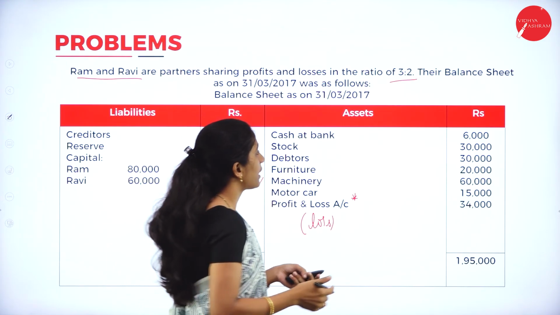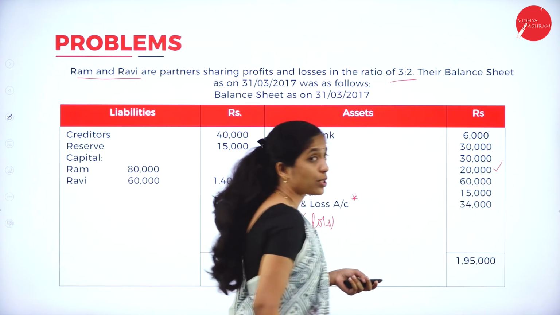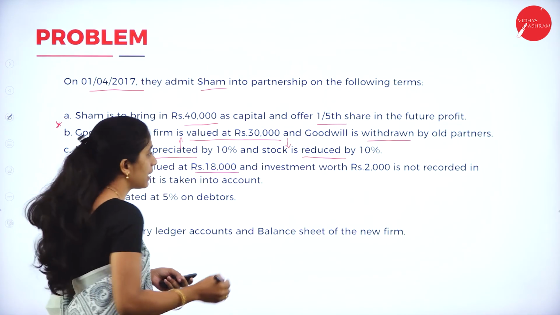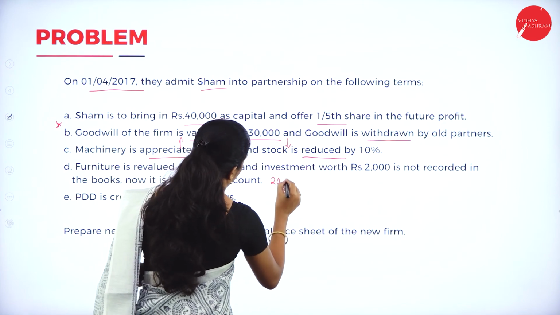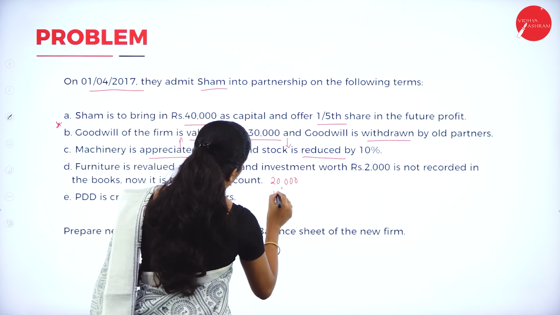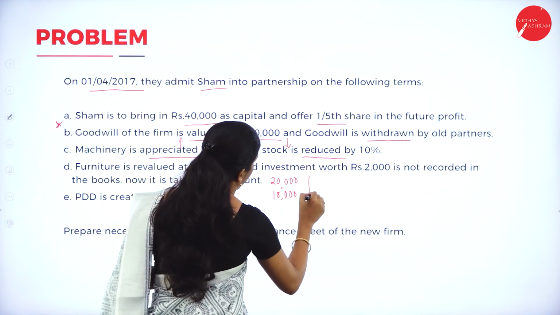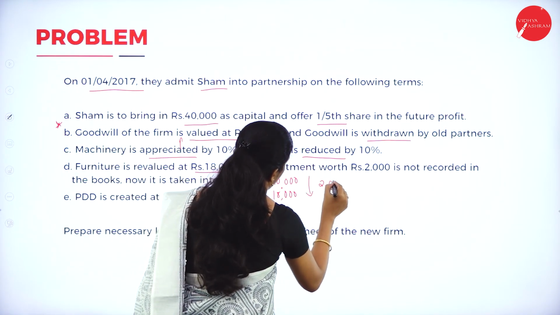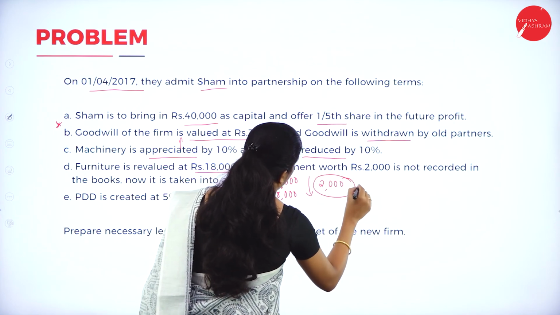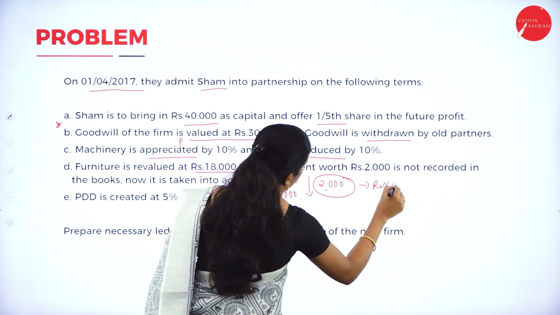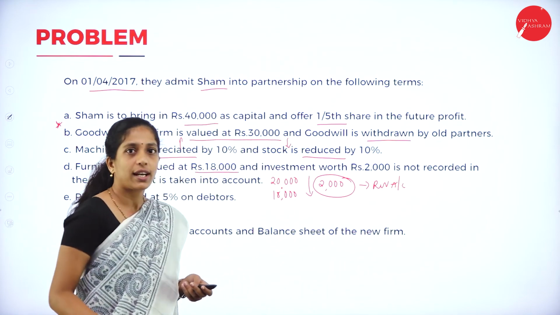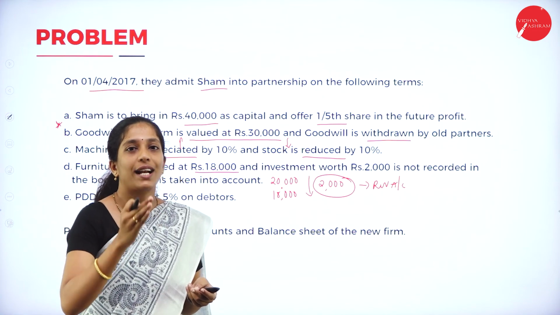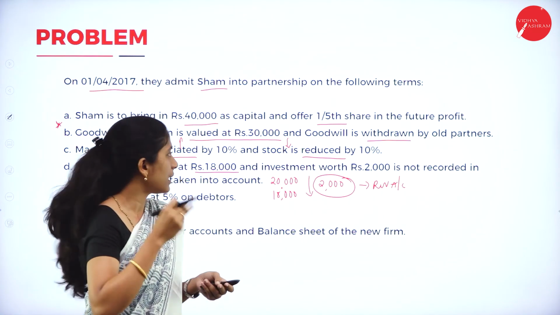What is the value of furniture? Earlier it was 20,000. Now they are telling 18,000. So the earlier value of furniture was 20,000, now it is 18,000. To what extent has it decreased? By 2,000. So this 2,000 we are going to take in the revaluation account, because in the revaluation account we are going to take to what extent the value of assets as well as liabilities have increased or decreased.